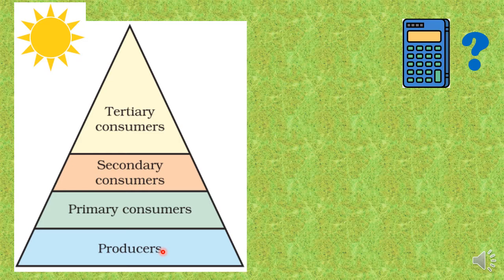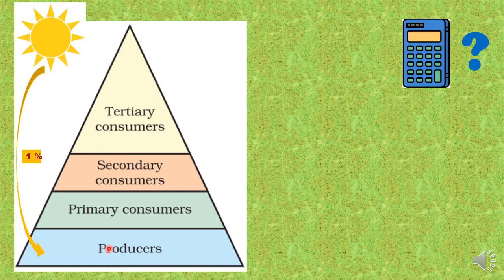So when sun radiation is falling on earth, the green plants can utilize only 1% of that entire available energy. Now suppose whatever that 1% was, producers have utilized it and formed some biomass, some glucose through photosynthesis.